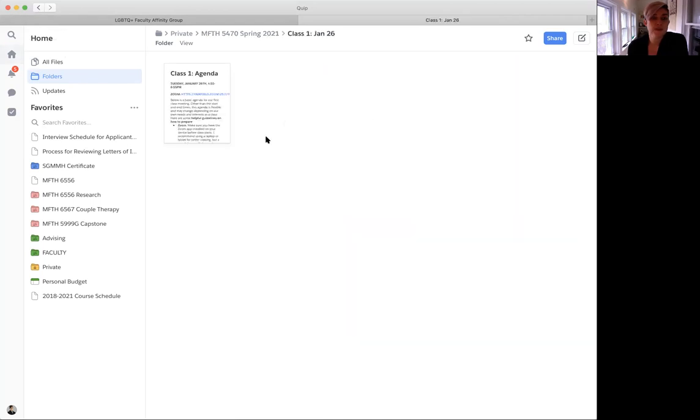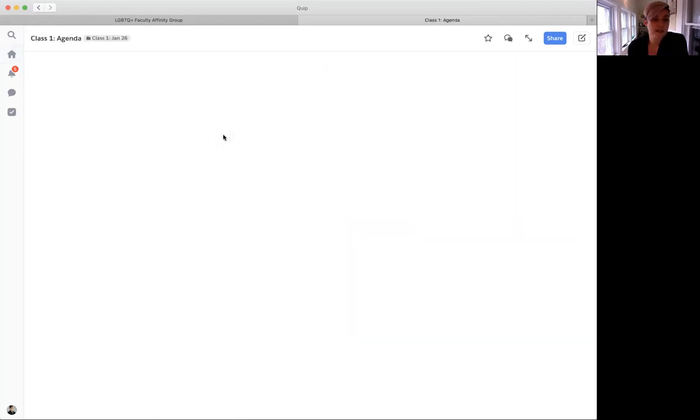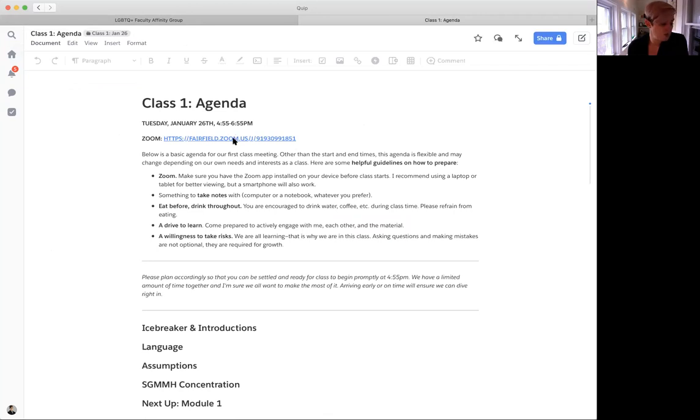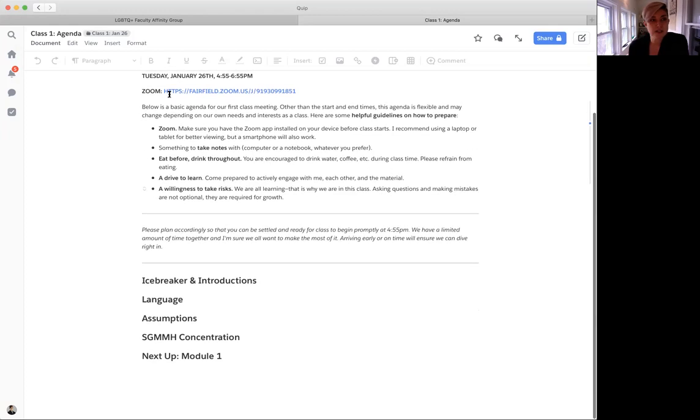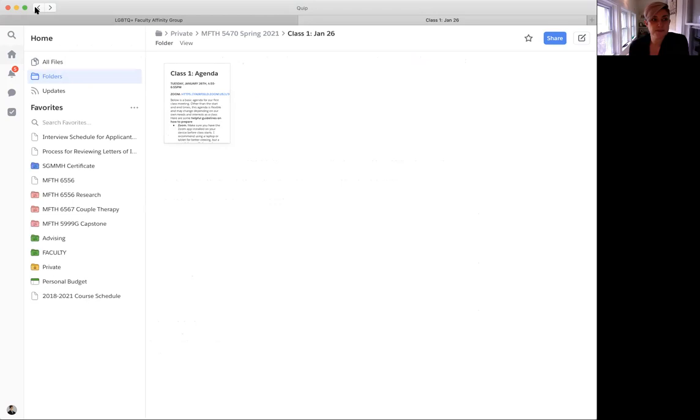In each class folder, there will be a class agenda, and in there is a Zoom link for our class. That Zoom link will be the same for every single class, so you can go ahead and put it in your calendar, put it as a recurring event, whatever works for you. And you'll have a basic agenda in here for each class.